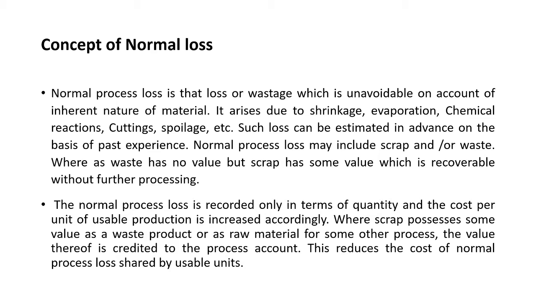So we record the normal loss in terms of quantity, and the cost per unit of usable production is increased accordingly. That is, cost per unit will always be increasing accordingly in the normal loss. Whereas where scrap possesses some value as a wastage product or as a raw material for some other process, the value thereof is credited to the process account. So we are going to credit the value in the process account. This will reduce the cost of normal process loss shared by usable units.